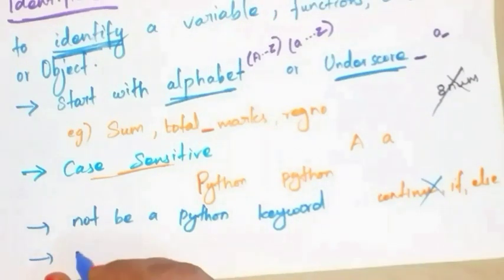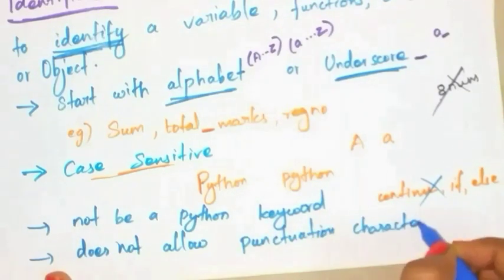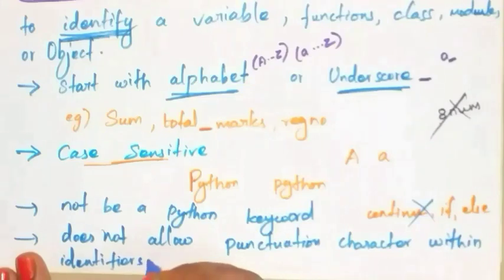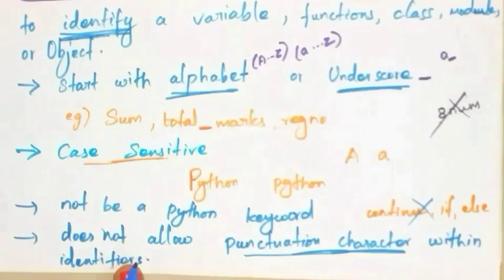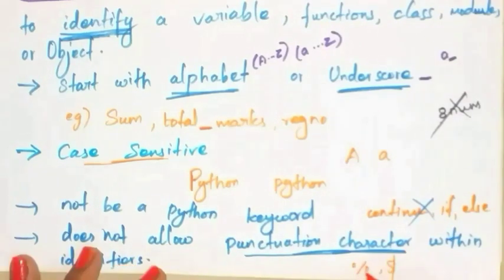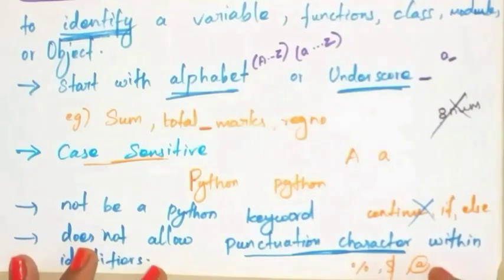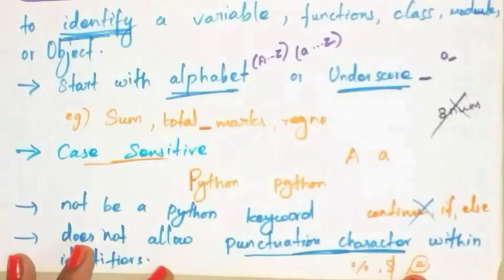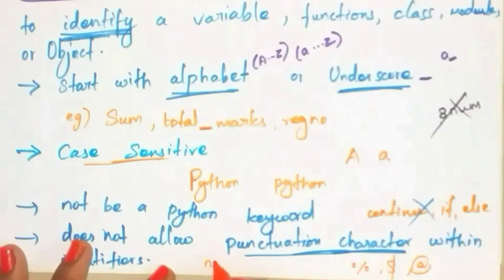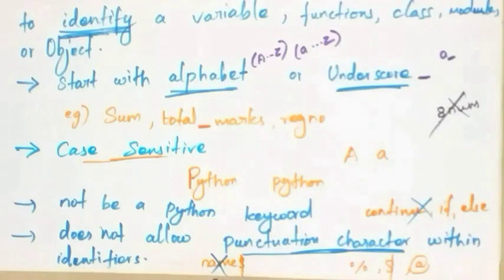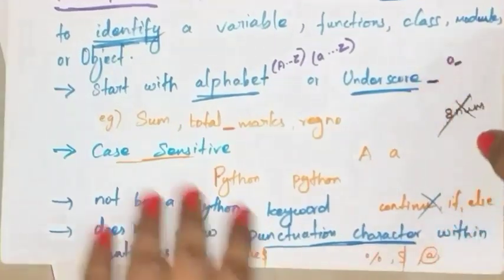Next point, Python does not allow punctuation characters within an identifier. Punctuation characters means the percentage symbol, dollar symbol, @ symbol. These are called punctuation symbols. You cannot use these punctuation symbols in an identifier. For example, name$ is not accepted as an identifier. So this is about identifiers.